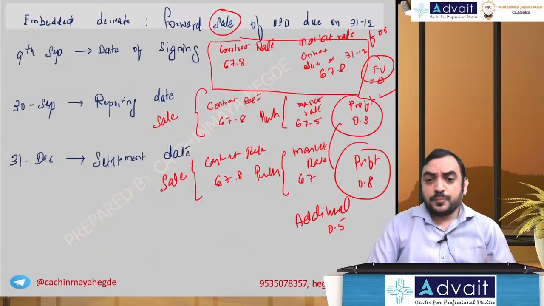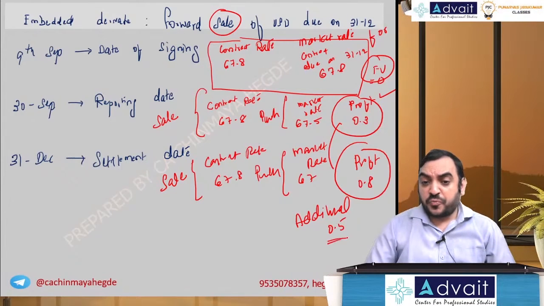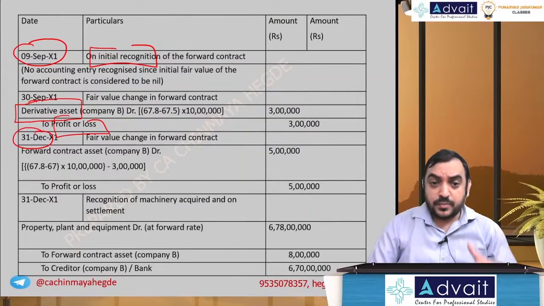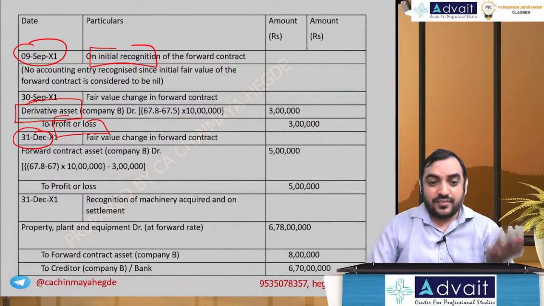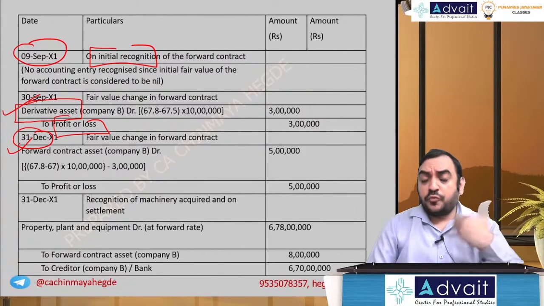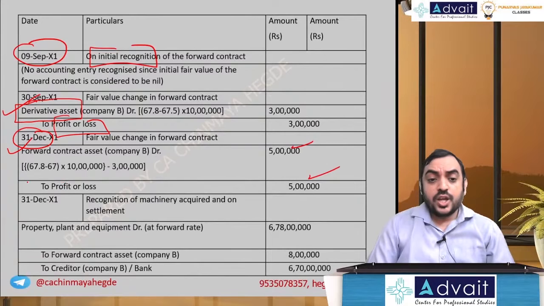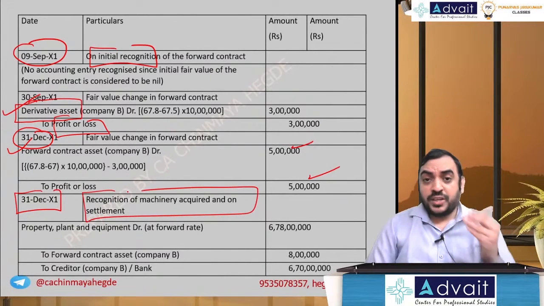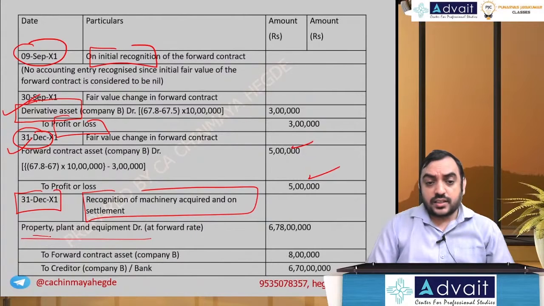And on 31st December, we discussed additional profit of 0.5. So on 31st December, same entry, same derivative asset. Previously they used derivative asset, forward contract asset. Anyway, both are same. Derivative asset, and here also derivative asset of additional 0.5. 0.5 into 10 lakh means 5 lakh to P&L. On 31st December, you have purchased the machinery. So machinery will be purchased at the forward rate.